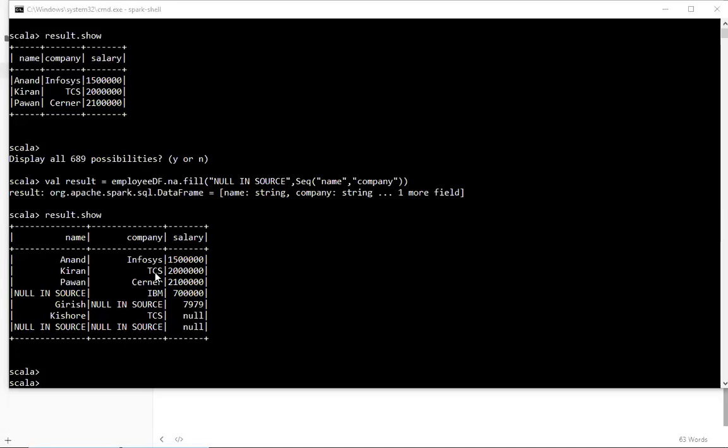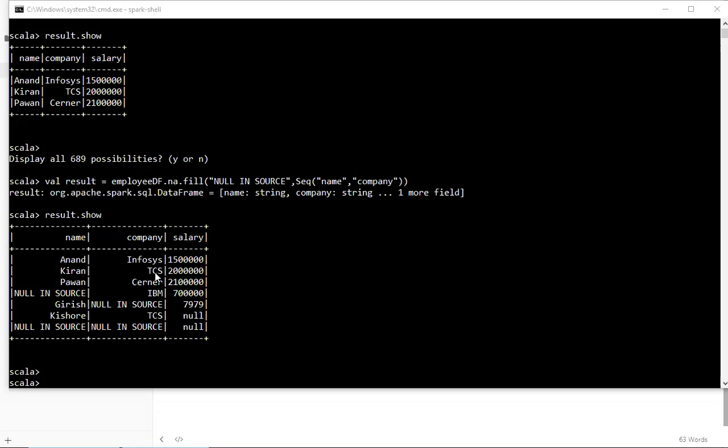Now, the second question is, as I told you, how do you deal with scenarios like a particular field? For example, with the real-time data I showed you, last time I showed you browsing data. For some of the fields, we don't get upload volume and download volume. So in that kind of scenario, for a particular device, we try to average it out and then we add the value. Here, for a simple example, I'm taking it as salary. But when I gave you the browsing data, it is based on upload and download. So there we try to replace with an average value, for example, based on the device type.